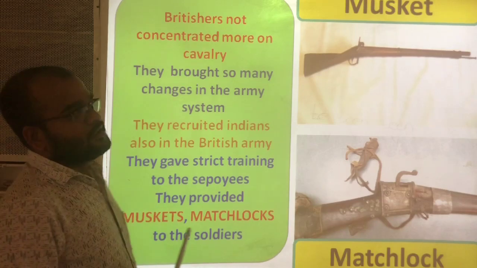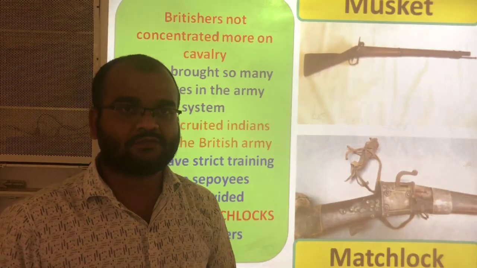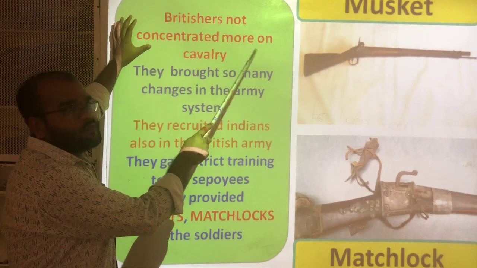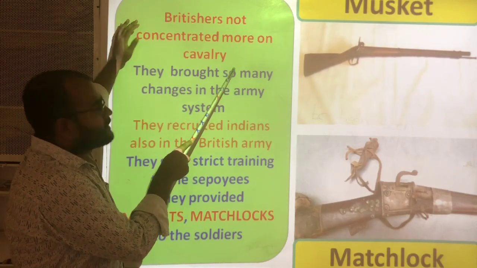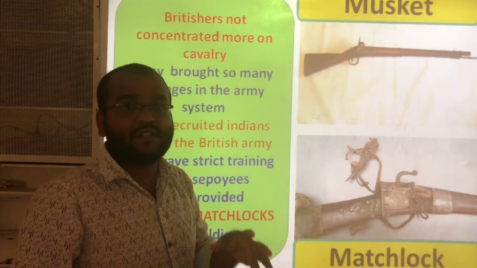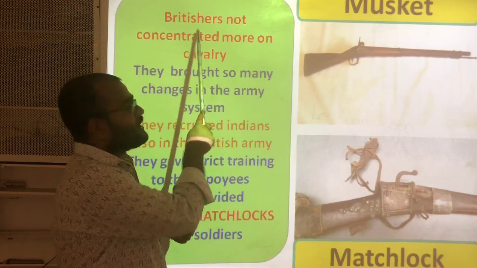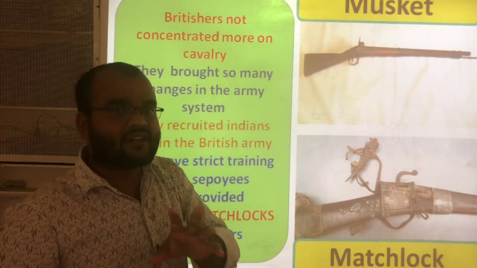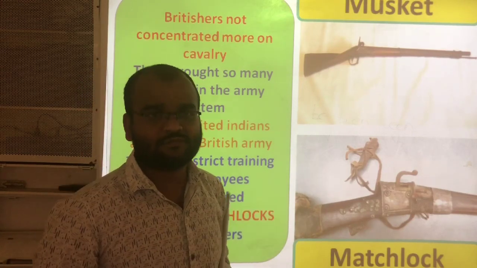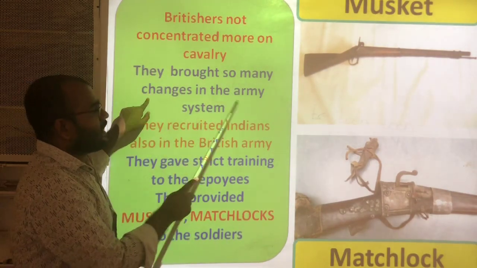Next, how was this system changed by the Britishers? See here, the Britishers did not concentrate more on cavalry. Cavalry means the horse riders group, the soldiers who ride the horses. The Britishers didn't concentrate on the cavalry, they concentrated on infantry only. And they brought so many changes in the army system.